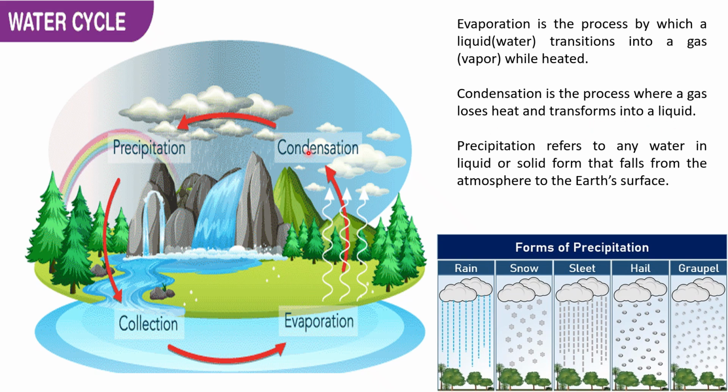So in the air it condenses and then it precipitates. Precipitation refers to any water in liquid or solid form that falls from the atmosphere to the earth's surface, and it comes down as rain, snow, sleet, hail or graupel. So again, this process is called the water cycle.